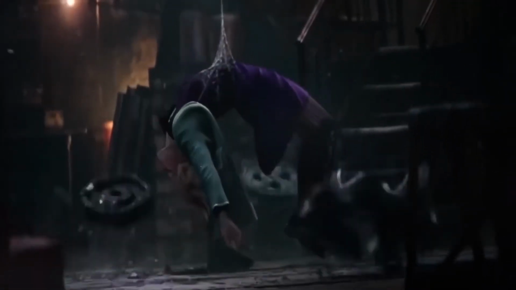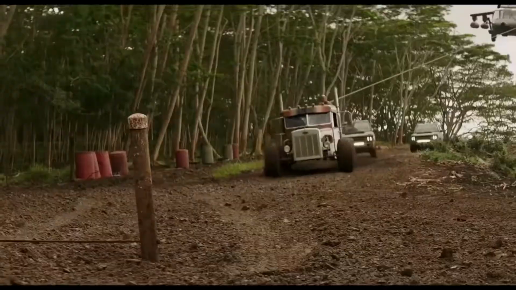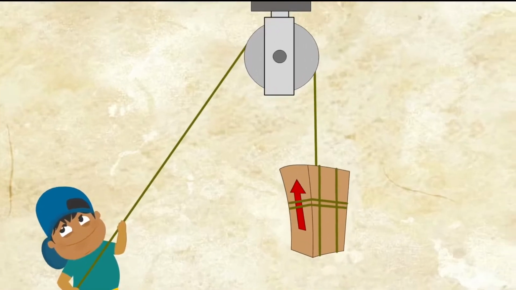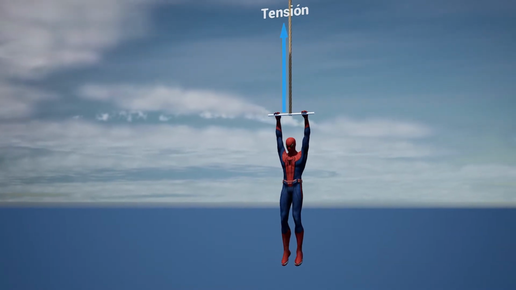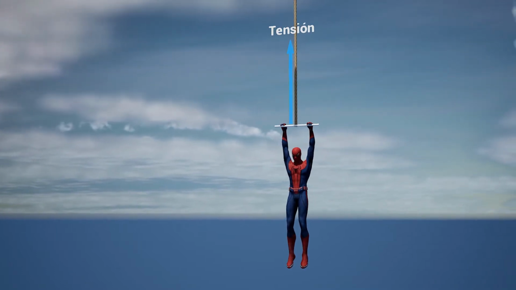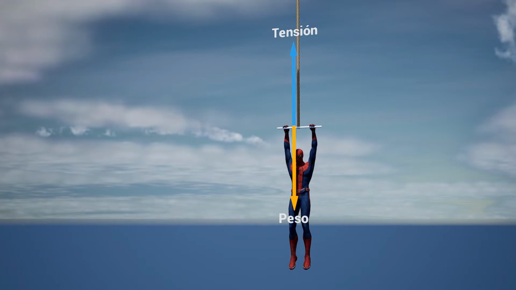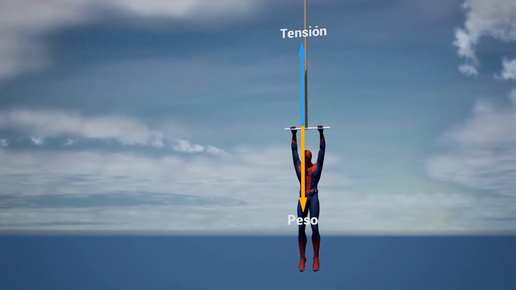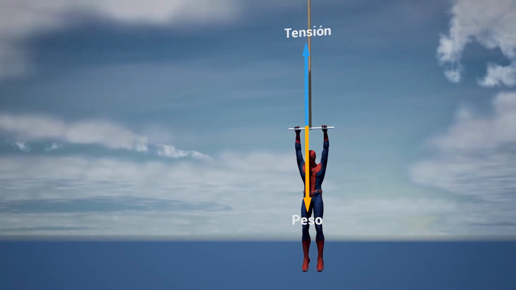Tension is characterized by being able to transmit a force between different bodies, and that is generated when two opposing forces pull a body in opposite directions without actually breaking it. The tension force is that force that allows us to leave suspended bodies, or use pulleys to move objects. When there is an object suspended by a cable, the weight and tension have the same magnitude, but in the opposite direction. So just by calculating the weight of the object, we can know the value of the tension, since it will have the same magnitude.